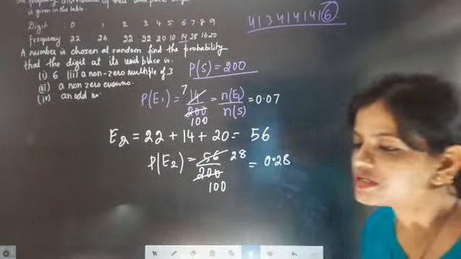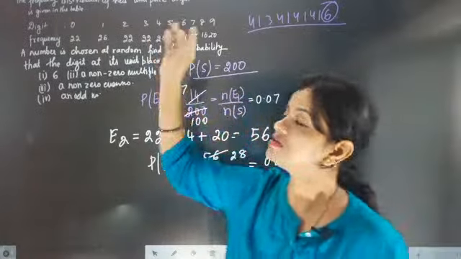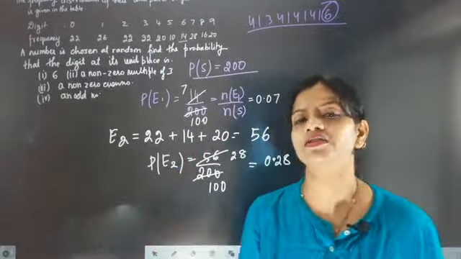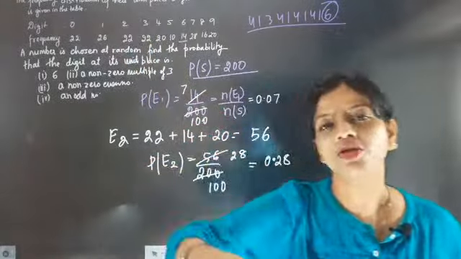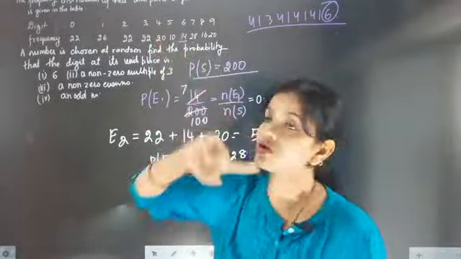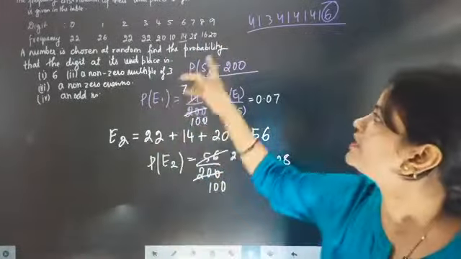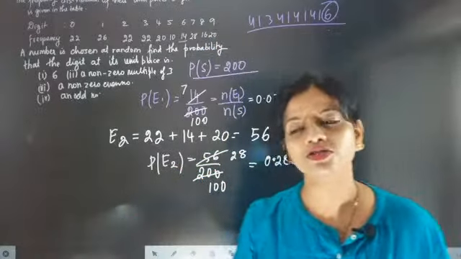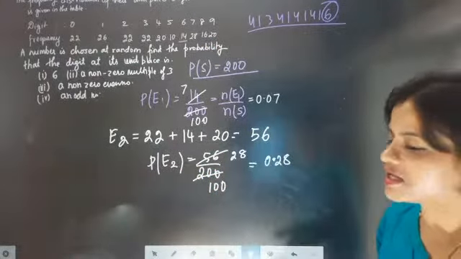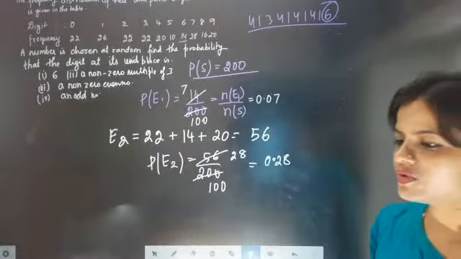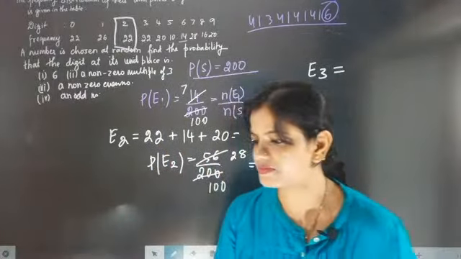I hope you have understood what you have to do here. How many times does a non-zero digit divisible by 3 come in the unit place? 3 is coming in the unit place 22 times. 6 is also divisible by 3, it is coming 14 times. And 9 is also divisible by 3, it is coming 20 times. So the total answer is exactly 0.28.